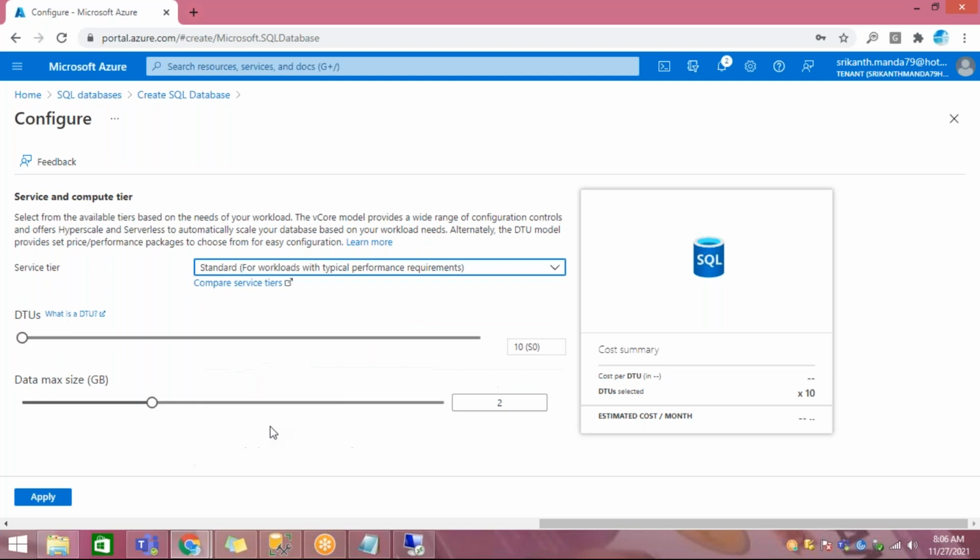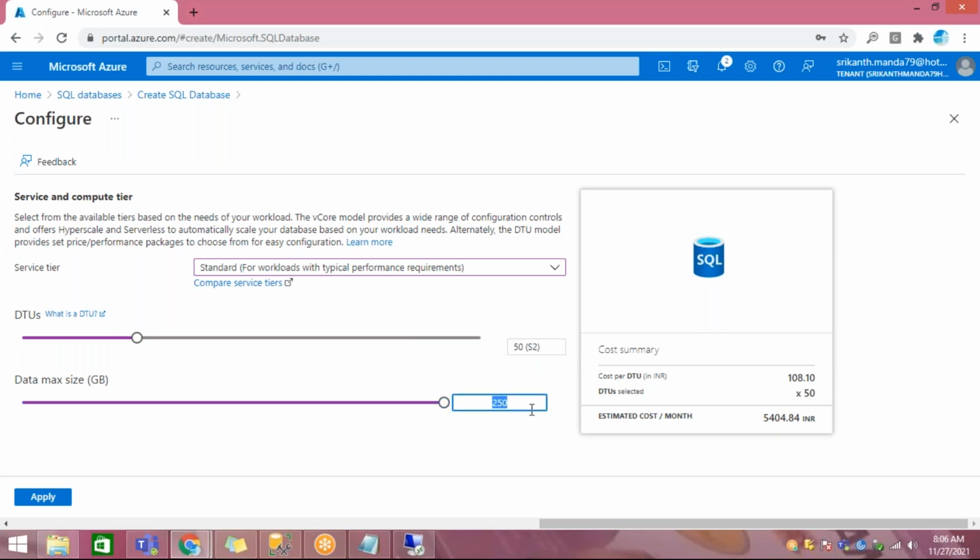If you go to the standard, it has some service tier, you can see service and compute. So you can see here S1, S2. How much size of data can you put?